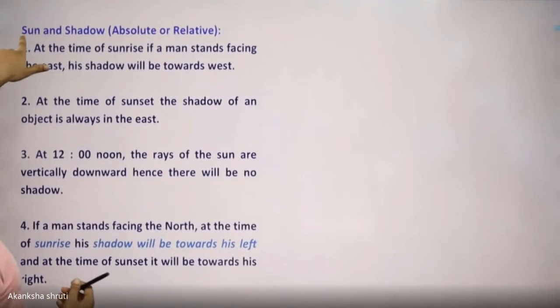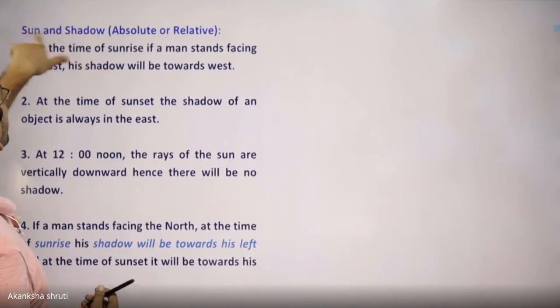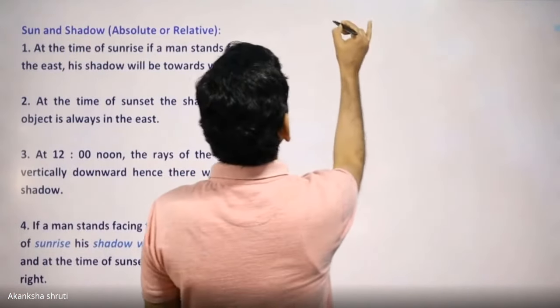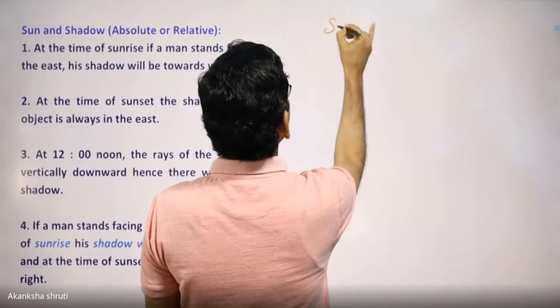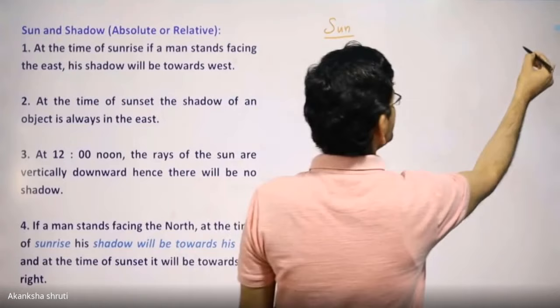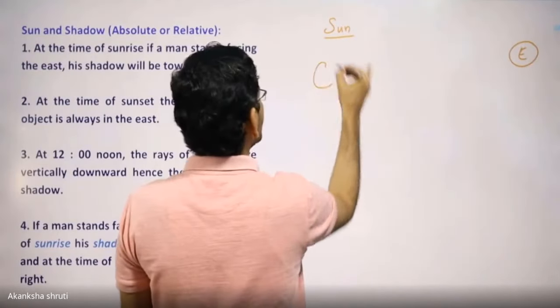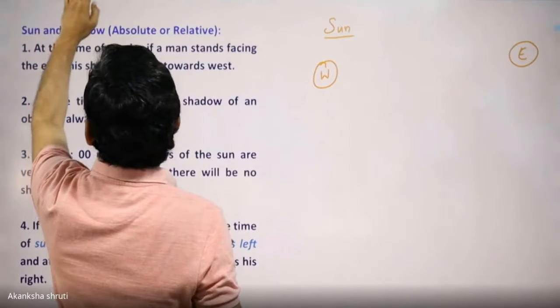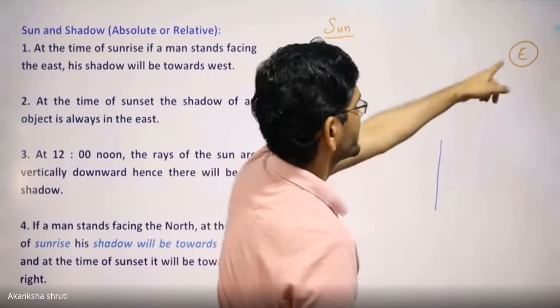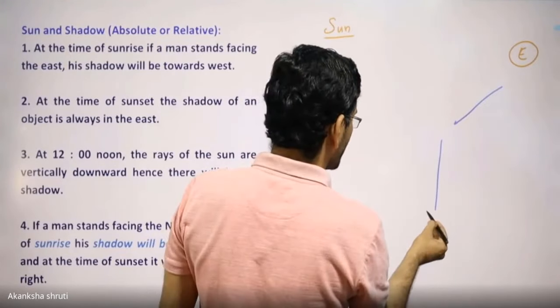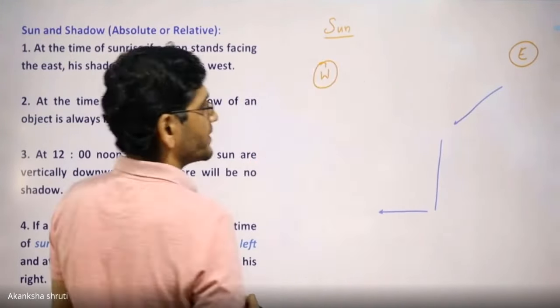So students, the other thing is shadow, sun and shadow formation. You already know, if we consider the sun, the sun rises in the east and sets in the west. If we consider shadow formation, considering this is the object and the sun is here, the shadow will surely be in the west.